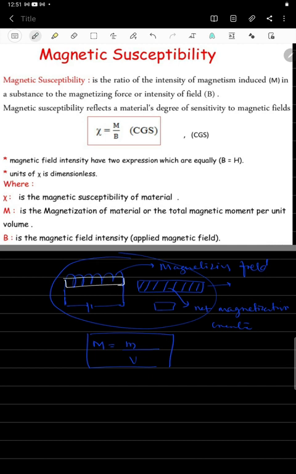This is a normal material, which I am going to place into the coil, and this material is magnetizing.